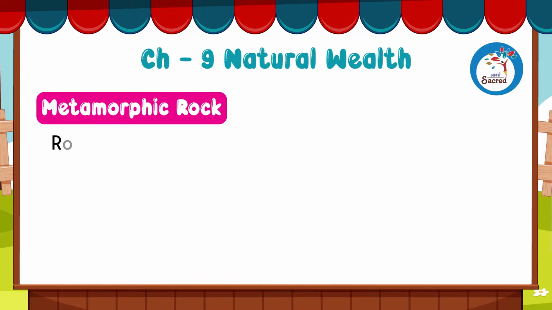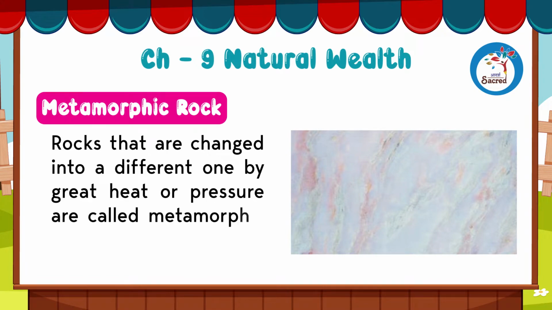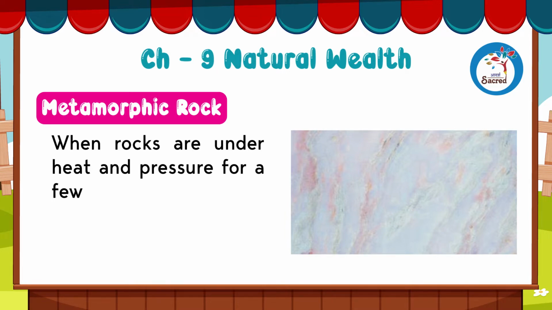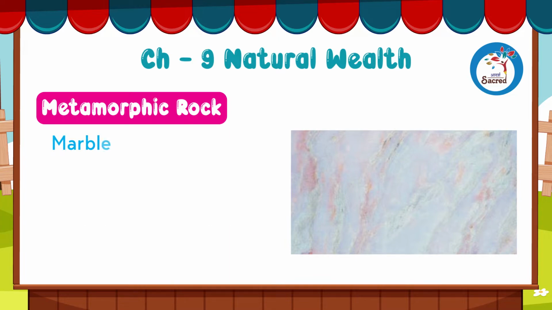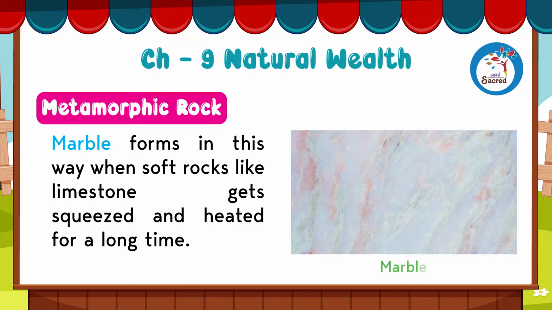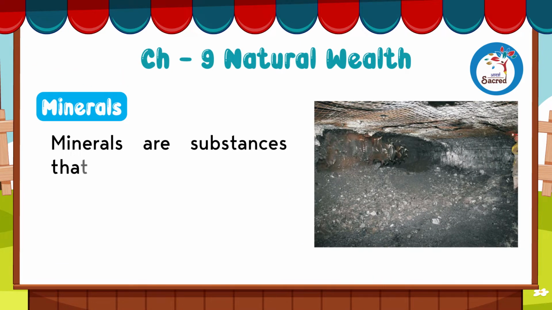Metamorphic rock. Rocks that are changed into a different one by great heat or pressure are called metamorphic rocks. When rocks are under heat and pressure for a few million years, they turn into a new kind of rock. Marble forms in this way, when soft rocks like limestone get squeezed and heated for a long time.